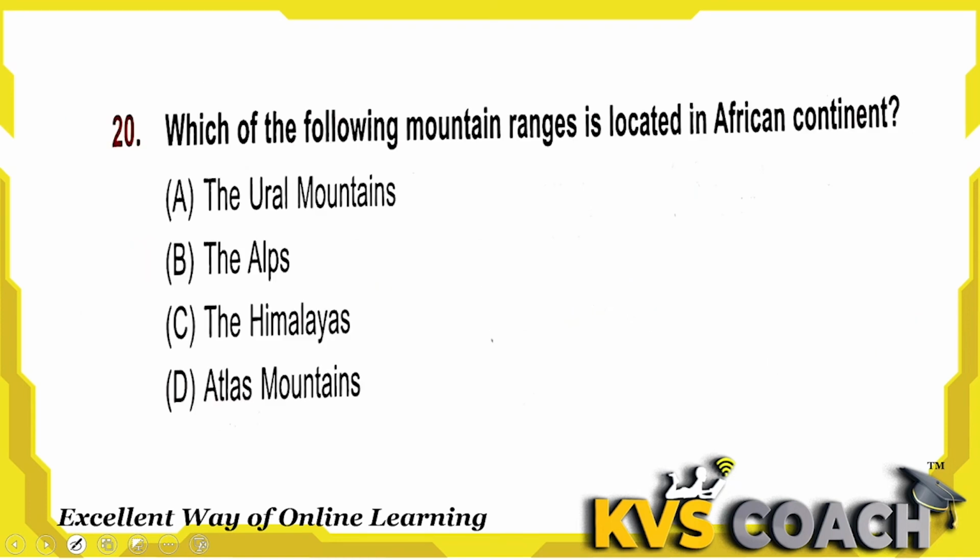Last question is, which of the following mountain ranges is located in the African continent? First one is the Ural Mountains. The Ural Mountains are located in Europe and Asia. Okay? Not in the African continent. Second one is the Alps.